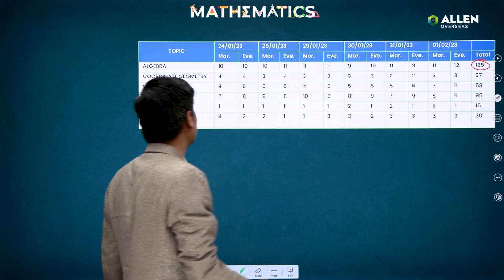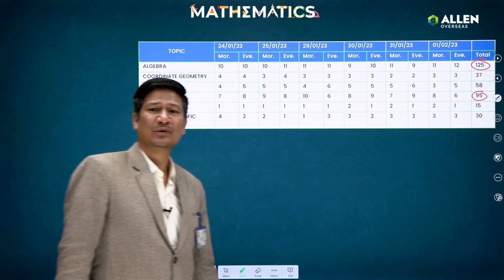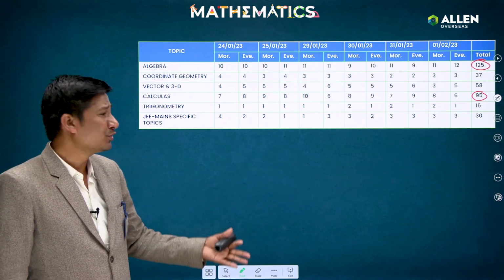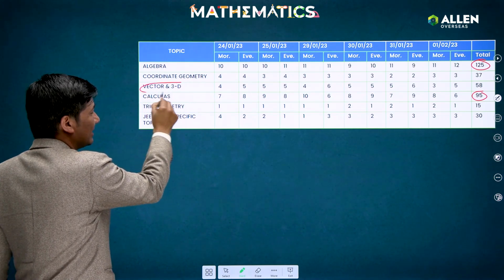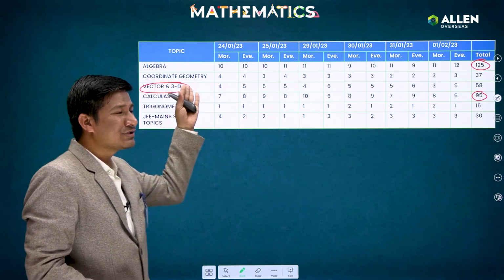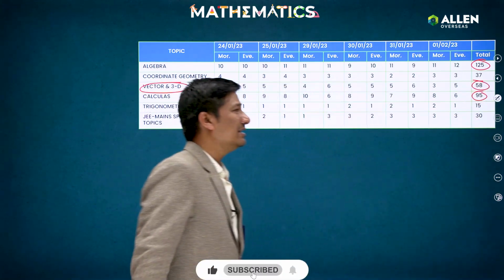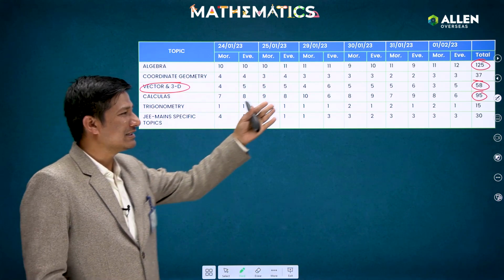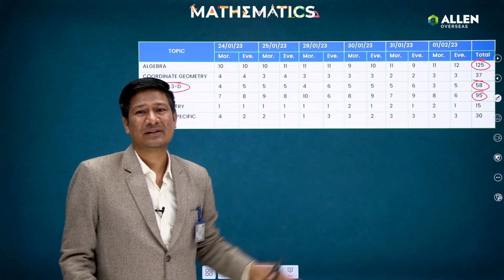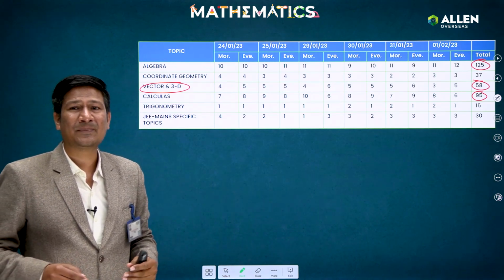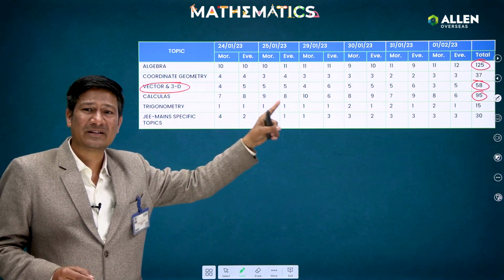After that, there was more weightage for calculus. A total of 95 questions were asked from the calculus portion. And after that, if you move to the next, 58 questions were there from vector and 3D. So as I highlighted, from these two topics alone, a total of 58 questions were asked. If you see the weightage of trigonometry or other topics, from these two topics they asked 58 questions. So they really become very, very important. So for the upcoming JEE Main attempt, please put more emphasis on those topics especially.